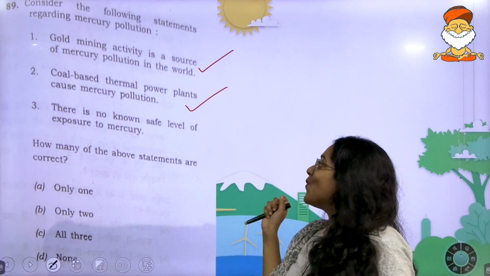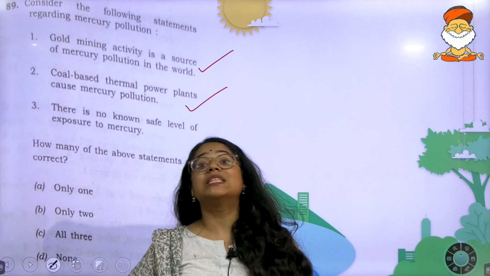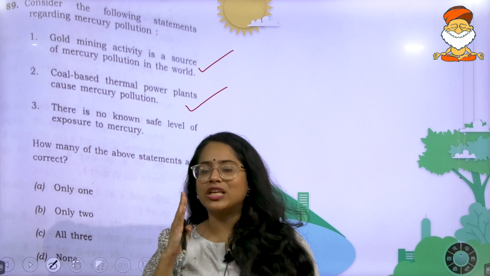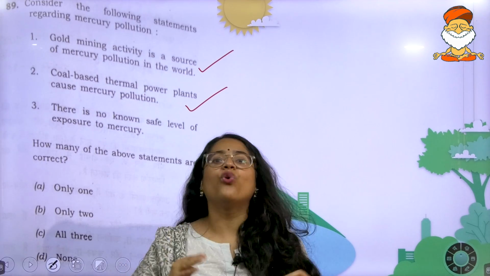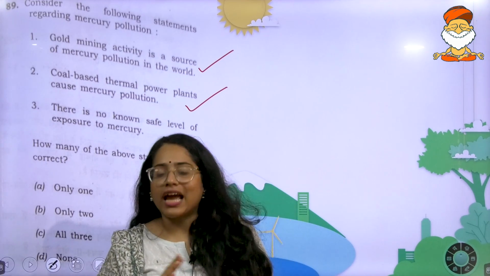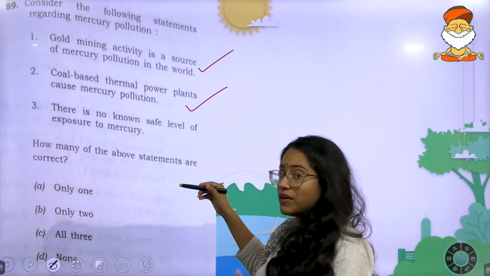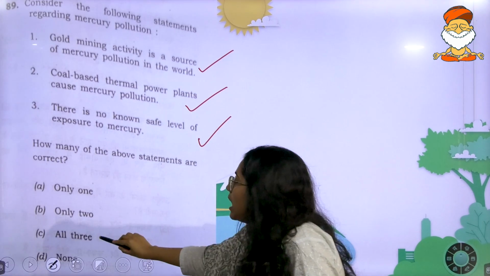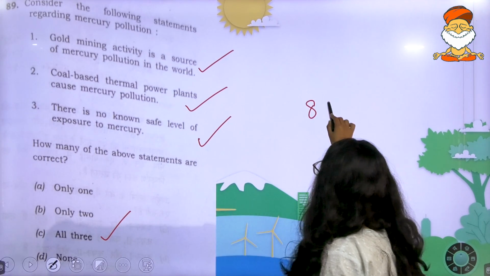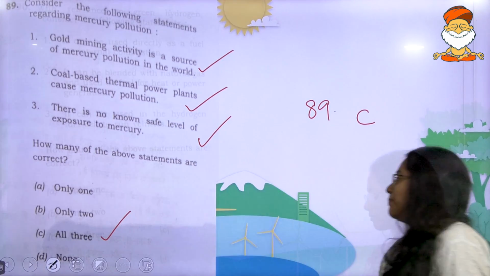There is no known safe level of exposure to mercury. When we were discussing lead, I had told you to keep a note of these important metals, and there is no known safe level for mercury. Right now we don't have it, and this is a huge problem. So here all of the three statements are correct. The answer to the 89th question is C, all three.